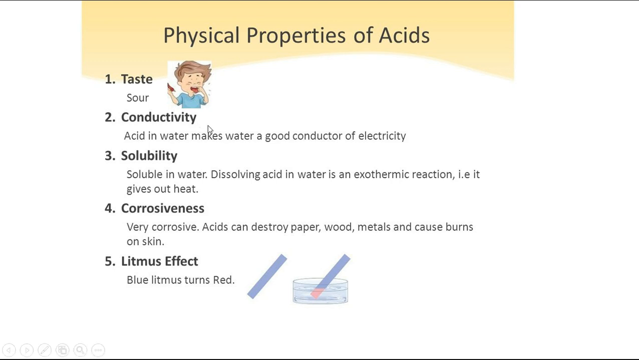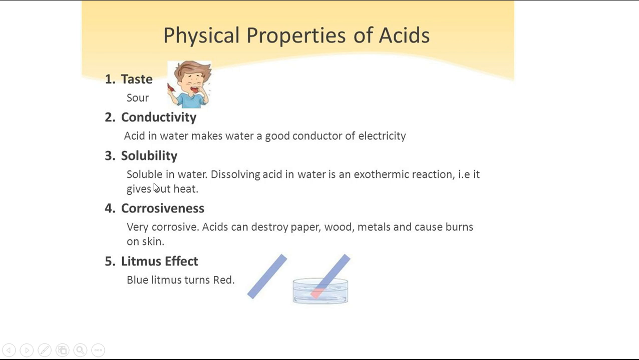Next one, conductivity. What is this conductivity? Acids in water make water a good conductor of electricity. So when acid is mixed with the water, or when acid is present inside that water, electricity can be easily conducted because there are ions present in the acids. Because of those ions, electricity can be easily conducted when it is mixed with the water.